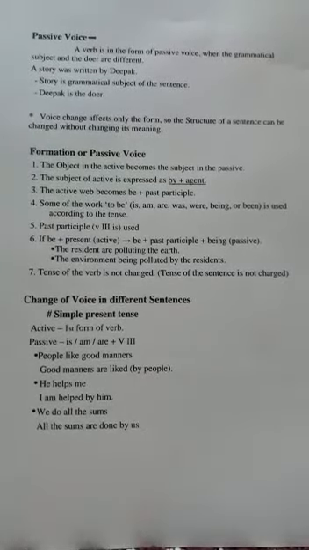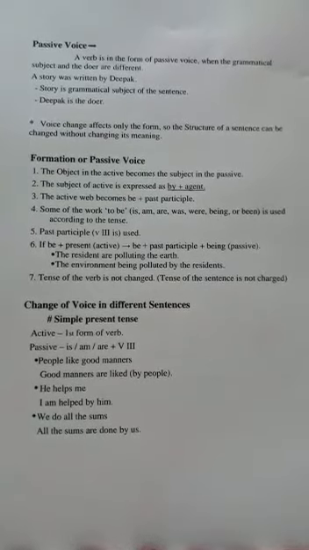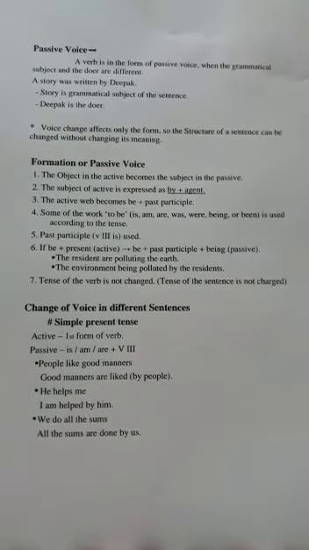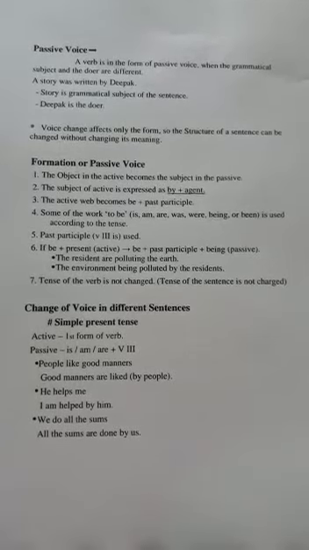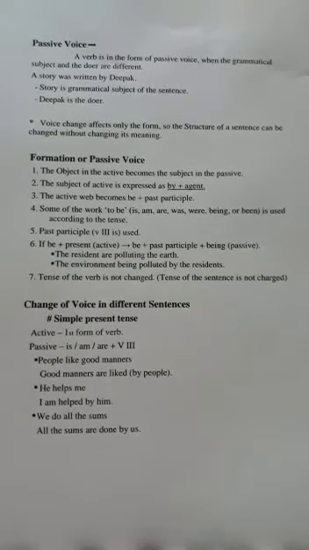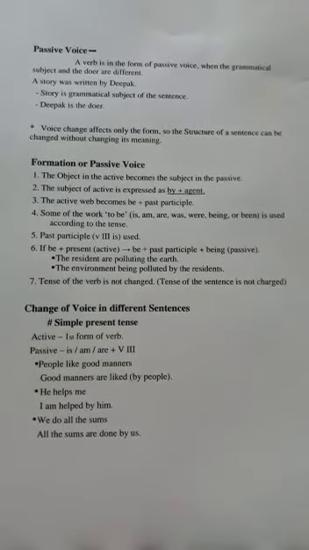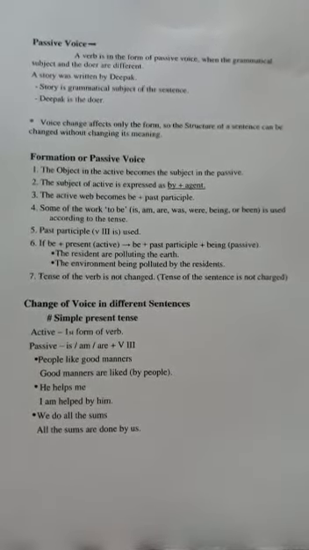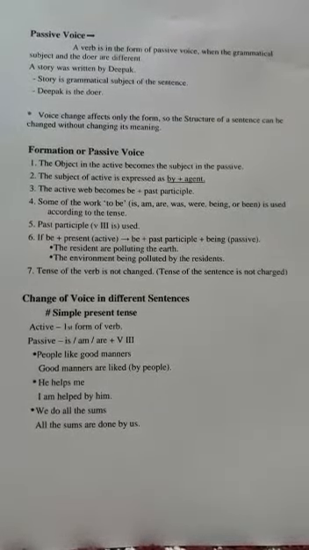Now we will change the object as the subject, that is, good manners. Since it is a plural subject, pick up "are" from your structure. Good manners are, and the third form of verb is liked. Liked, then use the preposition "by" for the agent, and then people. But if the subject is vague, not very abstract, then it can be omitted also. Therefore, it is written in the brackets. The sentence can be: good manners are liked.